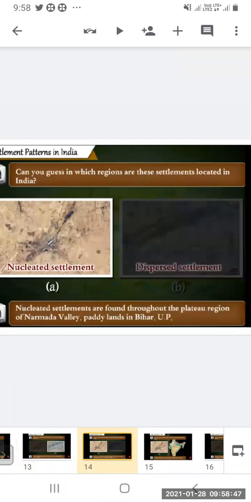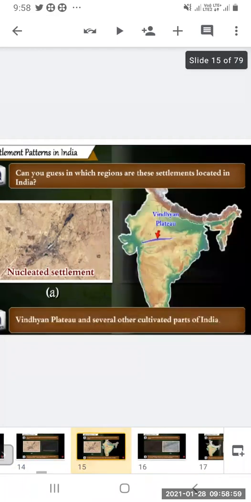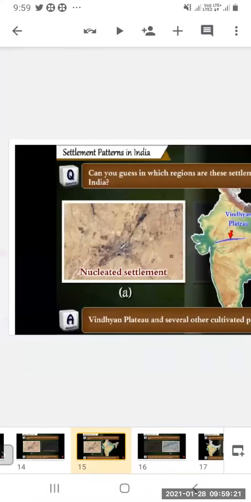Can you guess in which regions of India these settlements are located? Nucleated settlements are found throughout the plateau region of Narmada Valley, paddy lands in Bihar, UP, Vindhyan Plateau, and several other cultivated parts of India. So nucleated patterns are found in these regions in India. You can see in the figure the Vindhya Plateau is shown there, where cultivation is carried out. Most of the nucleated part is where cultivation is carried over.